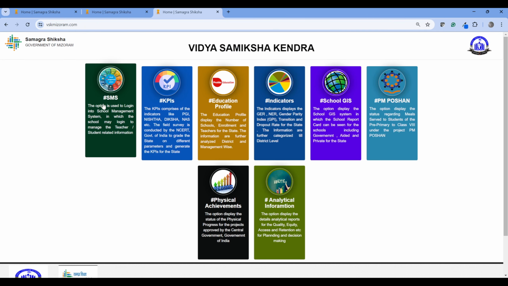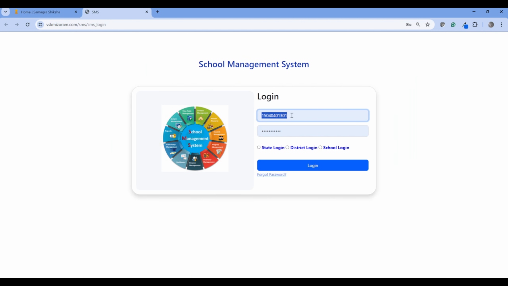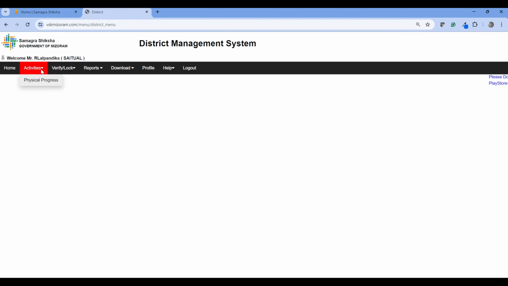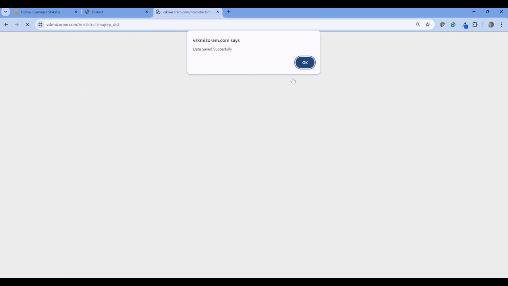For district users, the district can also update the progress by using their own user ID and password. I'm just logging in with the district login. The district will go under the major repair and they can update the progress here. The process is the same as for a school. They can go and just update. I am updating it.